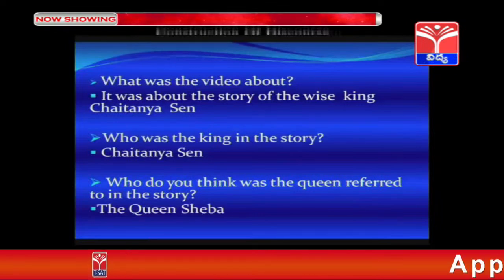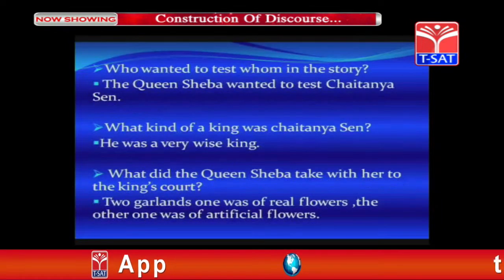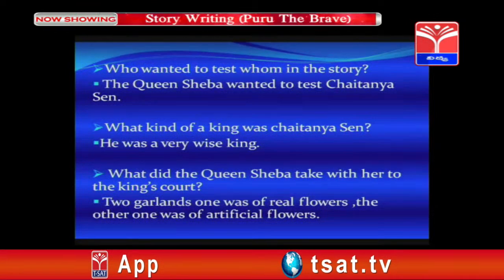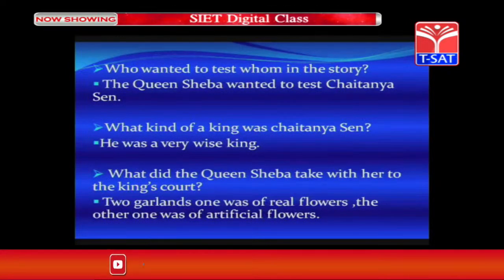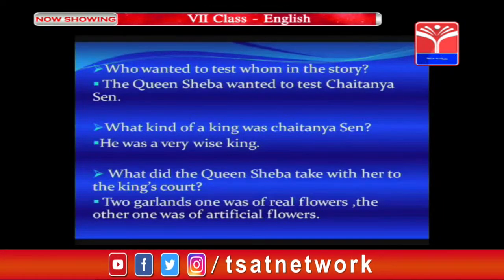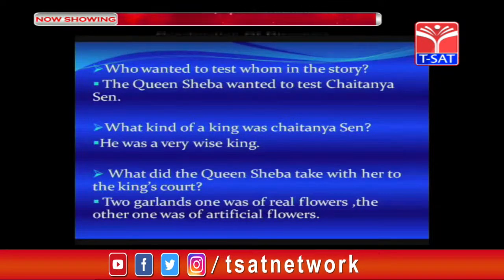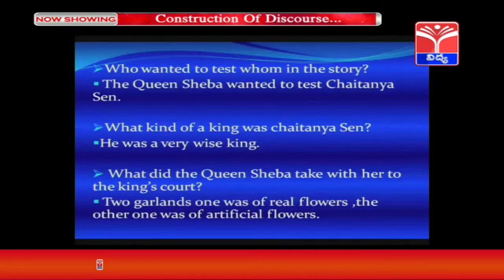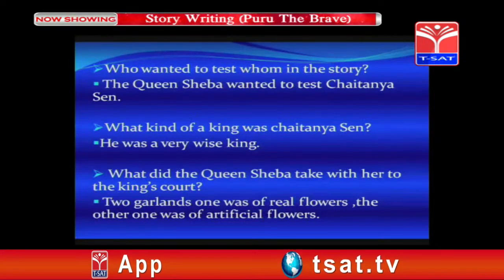The Queen Yu. Who wanted to test whom in the story? The Queen Yu wanted to test Yu. What kind of a king was Yu? He was a very wise king. What did the Queen Yu take with her to the king's court? Two garlands. One was of real flowers, the other one was made of artificial flowers.